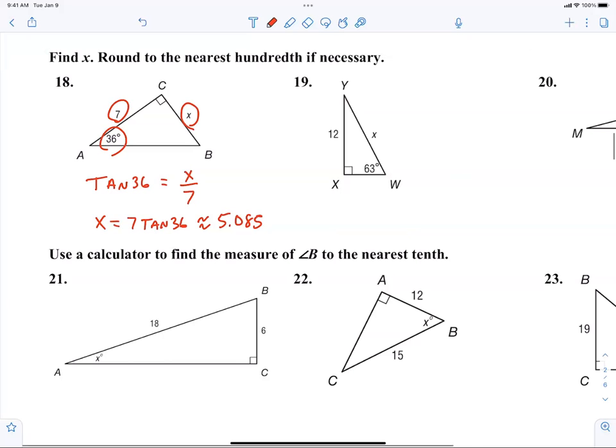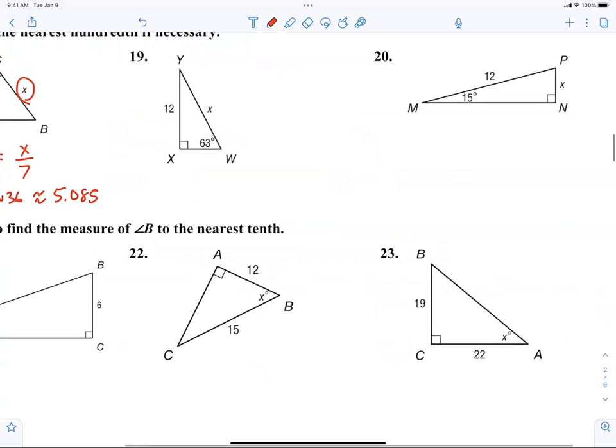All right. Let's look at 19. I need some help. What trig function are we doing? Sine, right? Sine 63 equals what? 12 over x. Okay, now look, please. Everybody always asks me this question. It's frustrating when you don't know how to solve this.